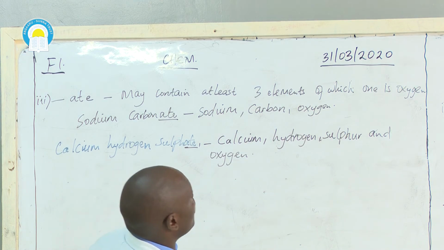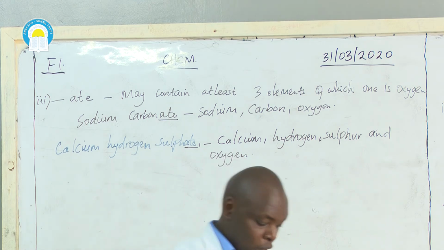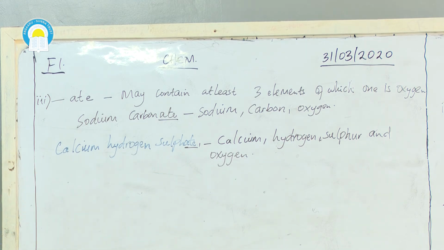So from the name of the compound, we can be able to know the elements that are present in a compound. So can we try and give the elements that are present in the following compounds?